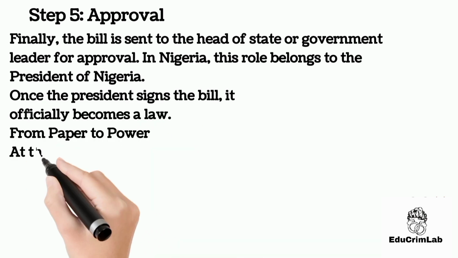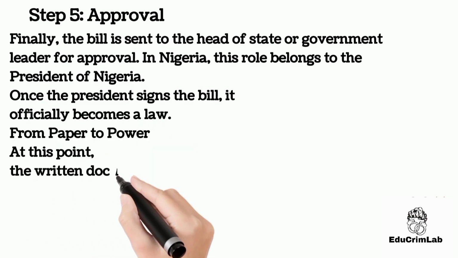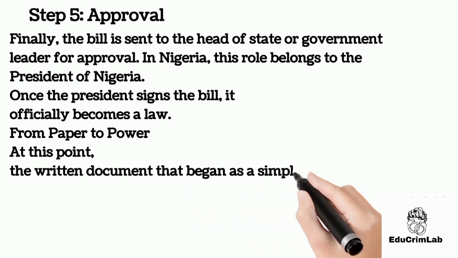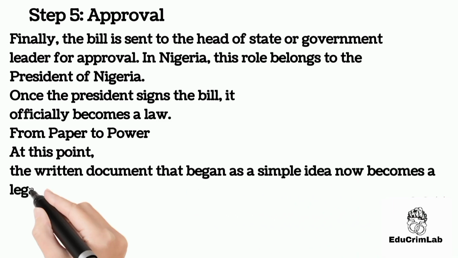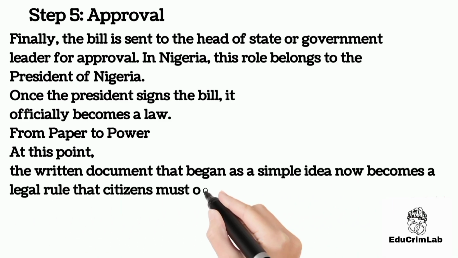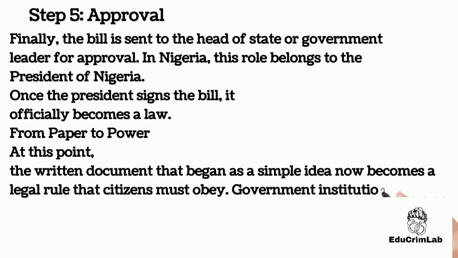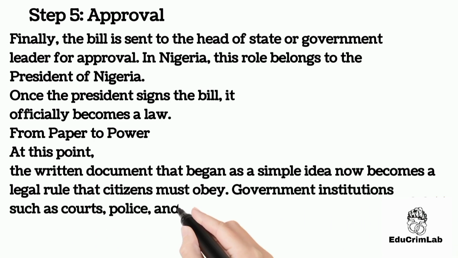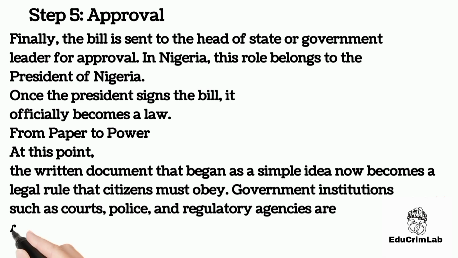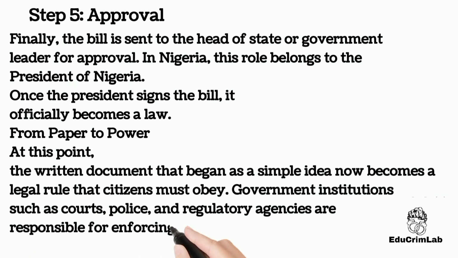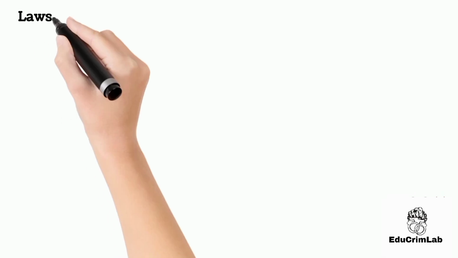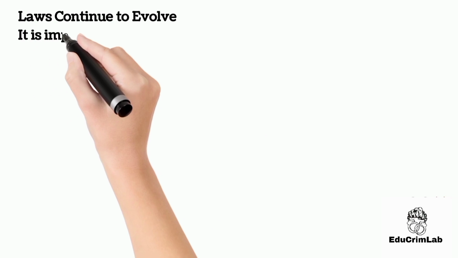From paper to power. At this point, the written document that began as a simple idea now becomes a legal rule that citizens must obey. Government institutions such as courts, police, and regulatory agencies are responsible for enforcing the law. Laws continue to evolve.